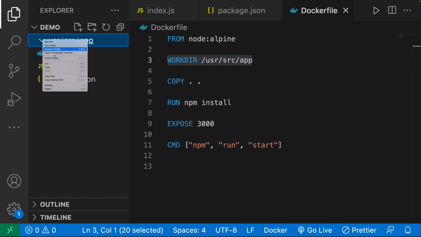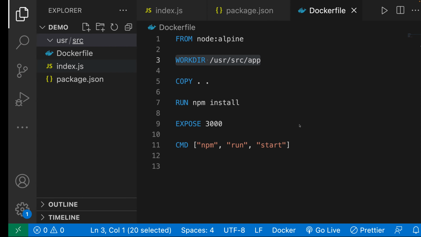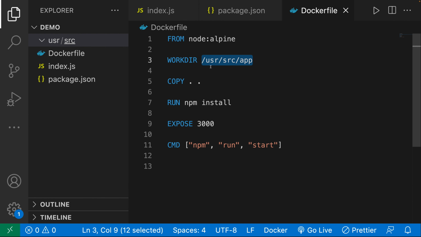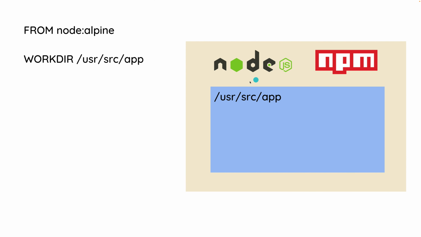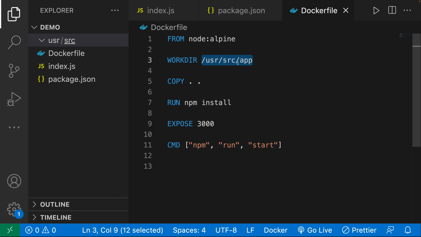So all of the code that we have over here inside of our application is going to live in the working directory of our container. Now over here, this can be anything that we want, but it is best to call it something unique like this so it doesn't clash with any files and folders that already exist in the container. So it's nice to have a directory like this.